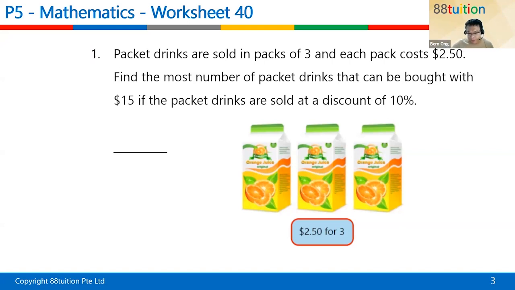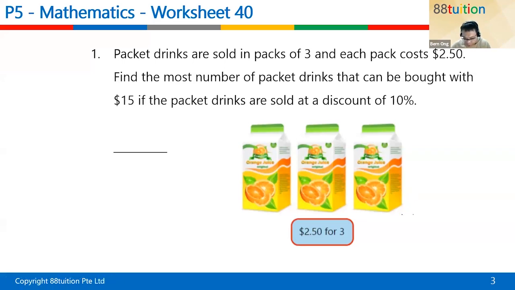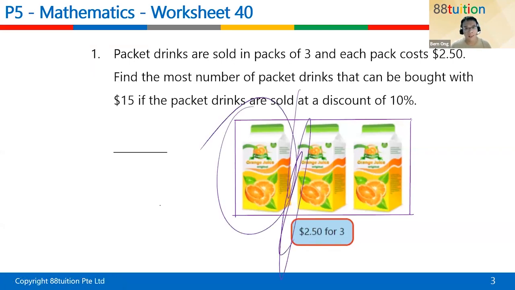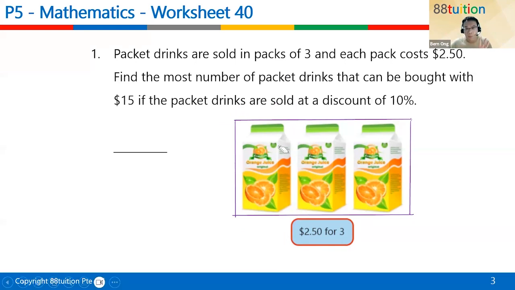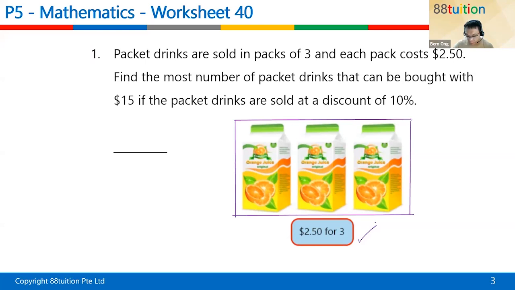Packet drinks are sold in packs of 3, and each pack costs $2.50. Look, children, it means that this packet is together as one. You cannot go to the cold storage or NTUC and say, I just want one packet. Can or not? Cannot. You cannot just tear away one packet, because they are sold in sets of 3. So this set of 3 packets is sold at $2.50.